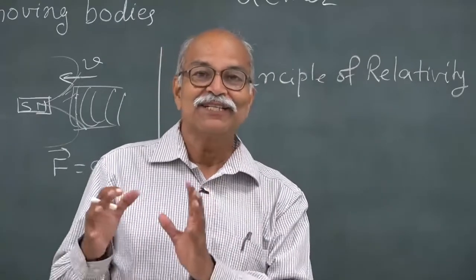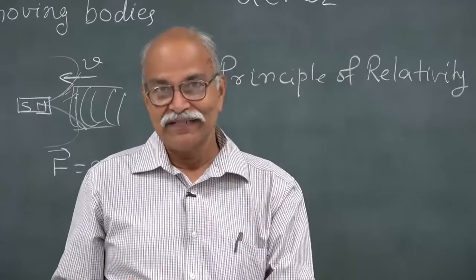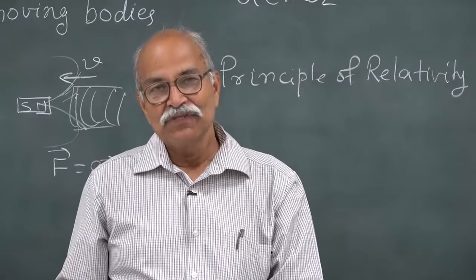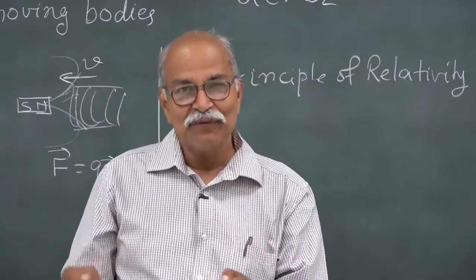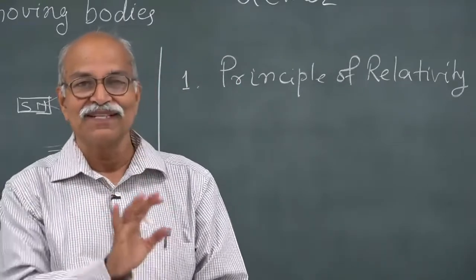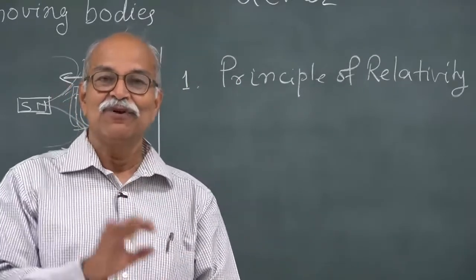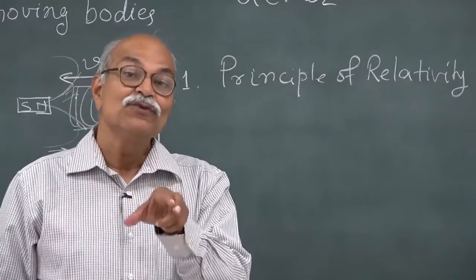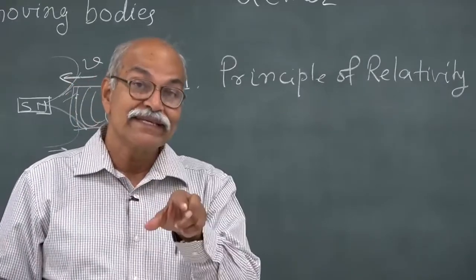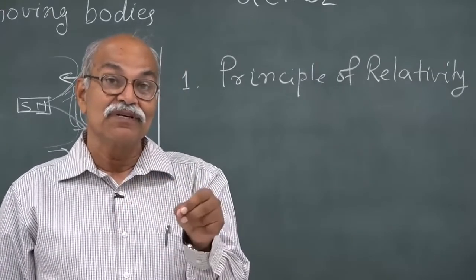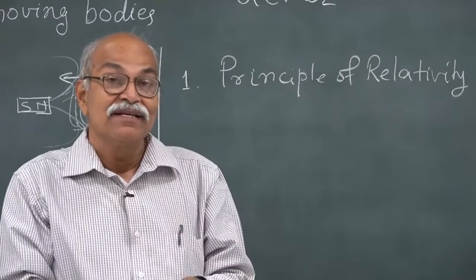In non-inertial frames, Newton's first law is not valid, Newton's second law is also not valid, and if you still want to use F equal to ma, then you from your own side add some pseudo forces and say that okay, we can use F equal to ma by including these pseudo forces, which do not exist, but only because you are using a non-inertial frame, you have to bring them in.